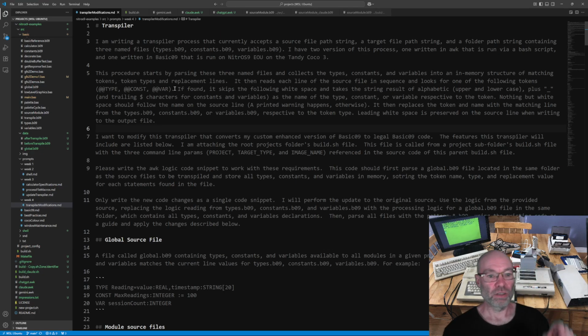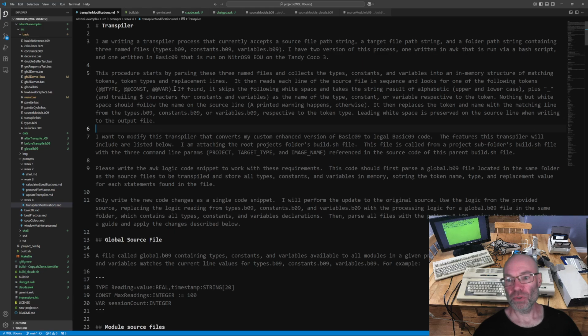So: add type, add constant, add var. If found, it skips the following white space and takes the string of alphabetic characters, upper and lowercase, plus underscore and trailing dollar characters for constants and variables, as the name of the type, constant, or variable respective to the token. Nothing but white space should follow the name on the source line. A warning is printed otherwise. It then replaces the token and name with the matching line from the types, constants, or variables b09 file, respectively, to the token type. Leading white space is preserved on the source line when writing to the output file.